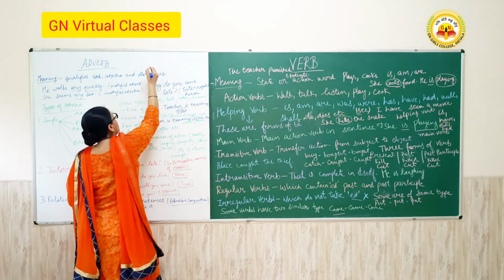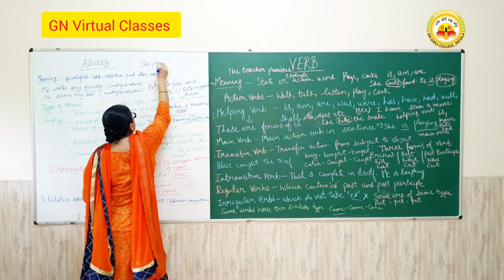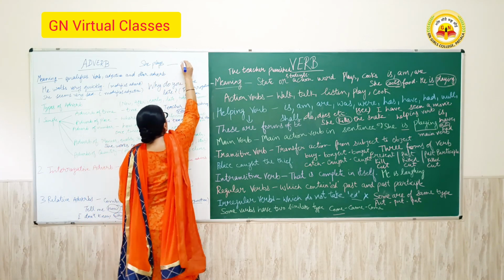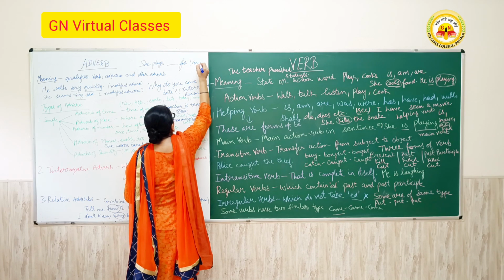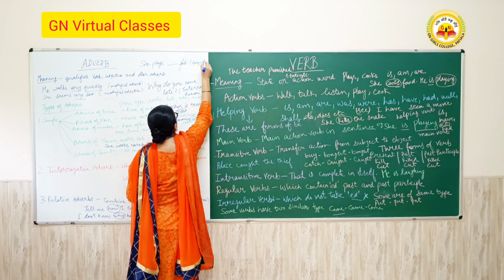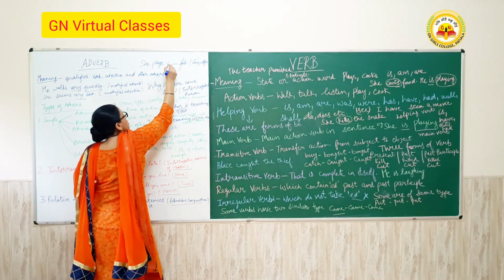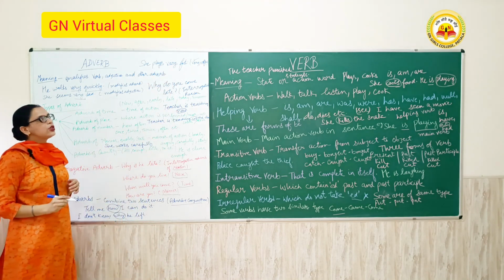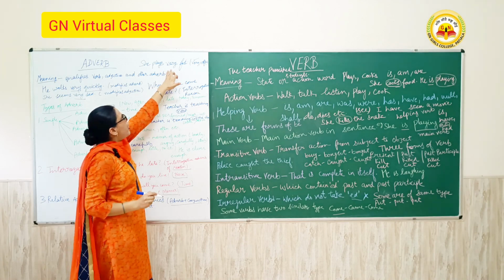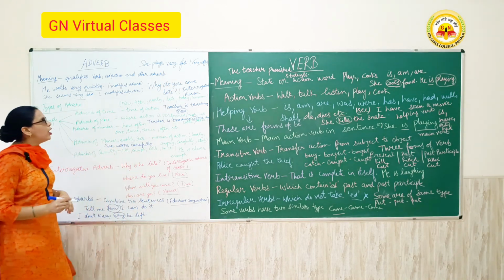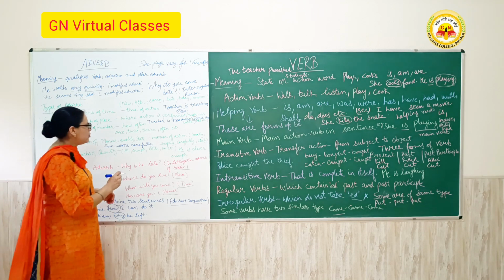Sometimes you are asked a question like a fill in the blank: she plays dash fast, options are very, often. So very is the right answer. She plays very fast. Here fast is the adjective and very qualifies the adjective. Very is the adverb. So this is all about the adverb.